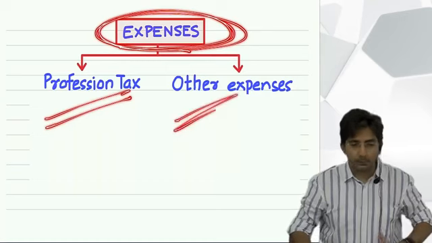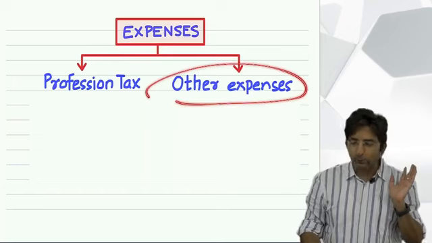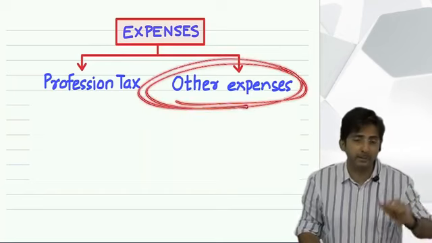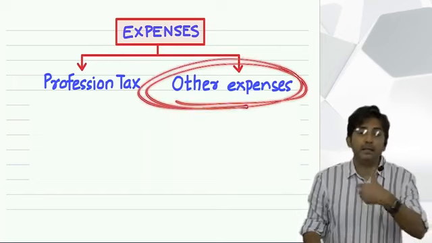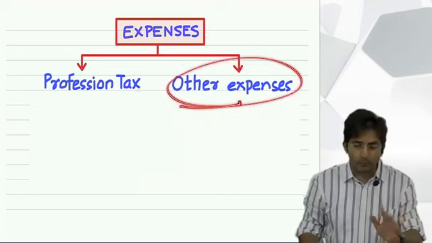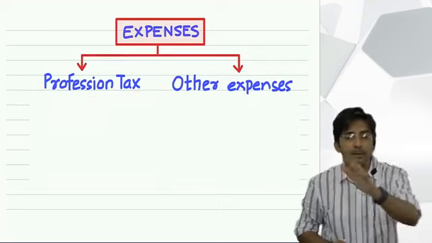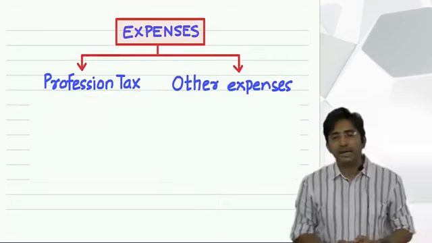And there are some other expenses also. Other expenses, like I gave you the example, every day going to the office will involve some expense. And if you are a teacher in a college, you have to purchase books, etc. These other expenses I told you. But profession tax is a fixed expense of every employee. You know what is profession tax?